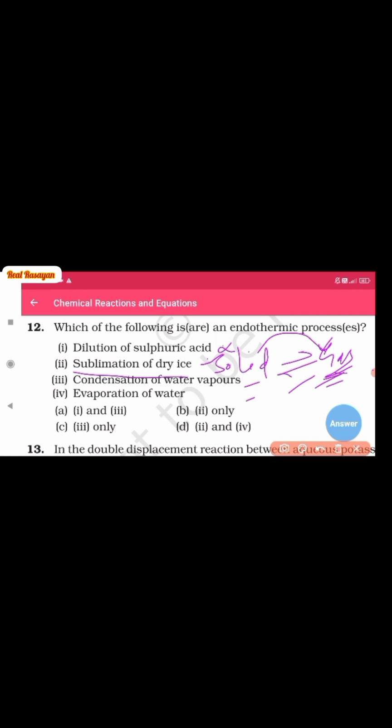Condensation of water vapors. Condensation is the reverse of the evaporation. So the evaporation of water needs an amount of energy that is absorbed by the liquid molecules to be changed into the water vapors. So evaporation of water requires an amount of energy, and it goes to the endothermic process. So the combination of 4 and 2 is the answer, that is option number D.